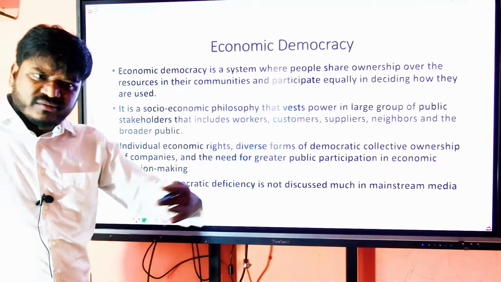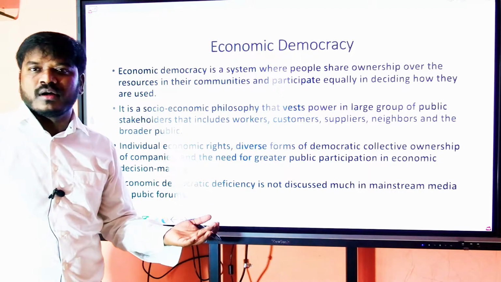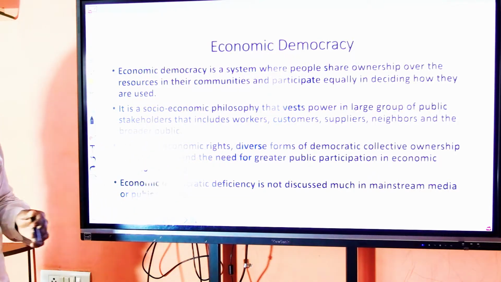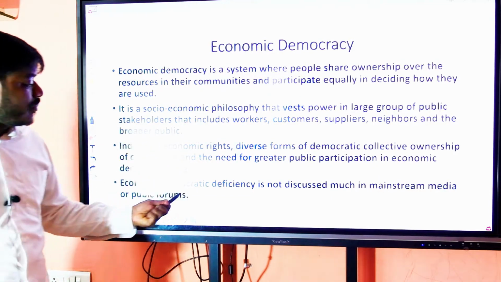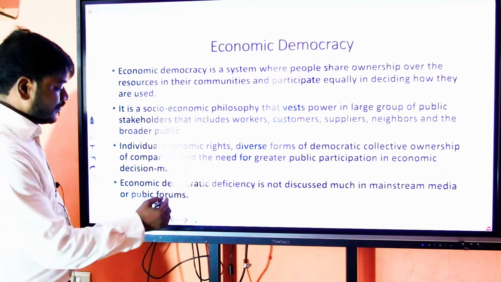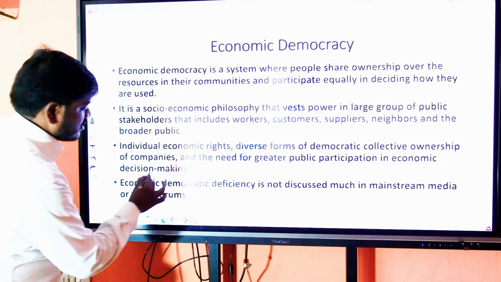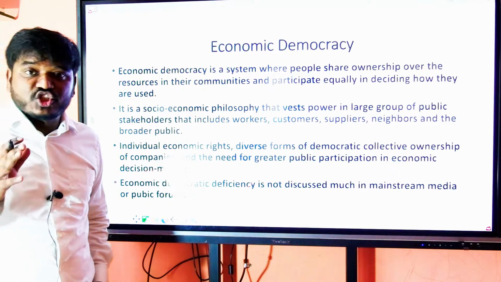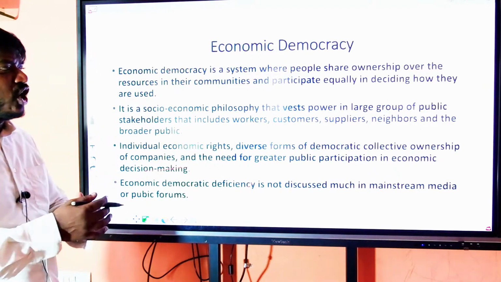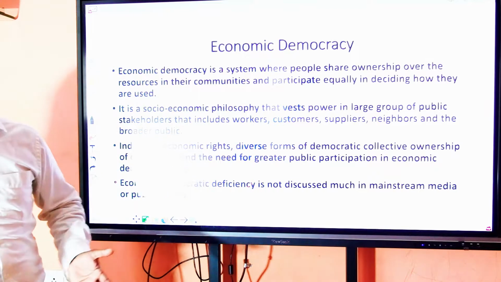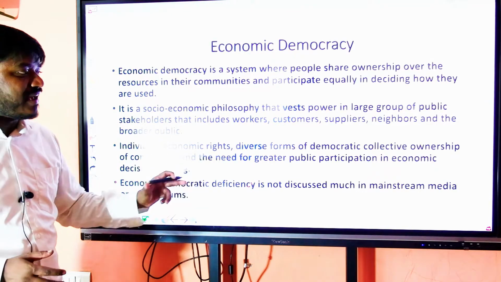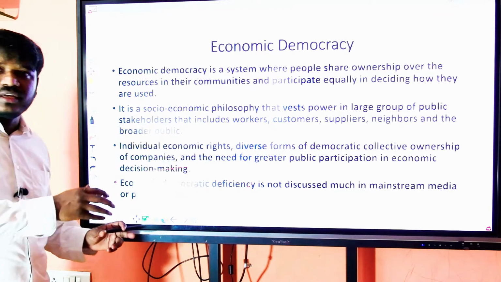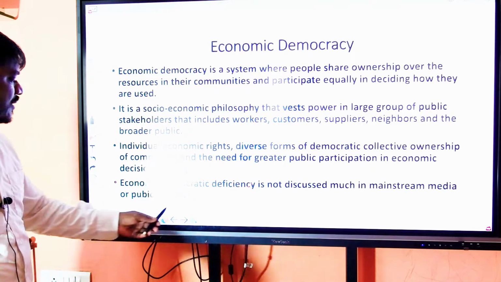If we observe the mainstream media, whether it is print or electronic media, or even to certain extent social media, we don't really observe economic democratic deficiency. See, economic democratic deficiency is not discussed much. It is not debated much. There's a lot of debate on political democratic deficiency, but this aspect is neglected by mainstream media as well as even the social media to certain extent.